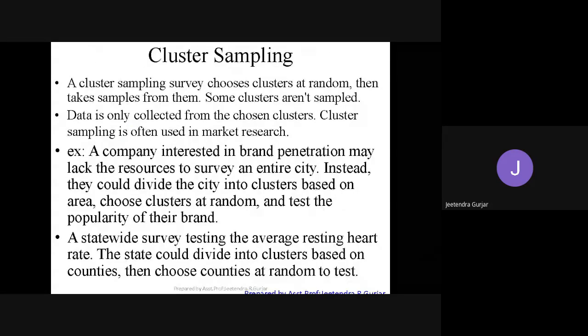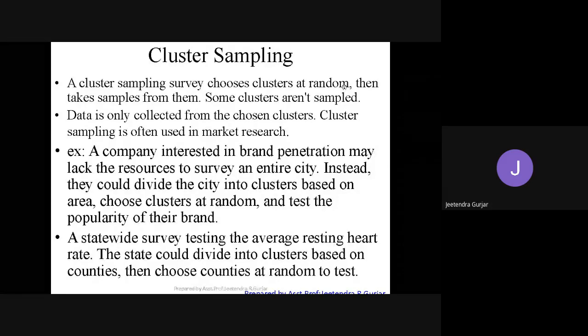Next, we see what cluster sampling is. Yes, please see here, very, very important. In cluster sampling also, we choose clusters at random, then take samples from them. Yes, some clusters aren't sampled, but still we choose them. So that is cluster sampling. See, data is only collected from the chosen cluster, right? A cluster is a group from which they collect the data and keep it.